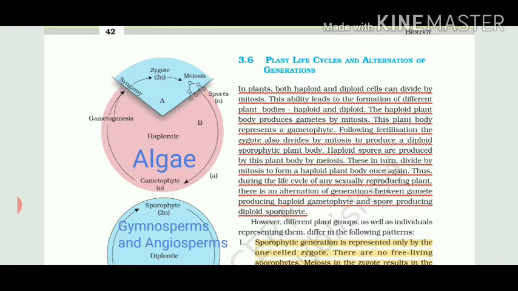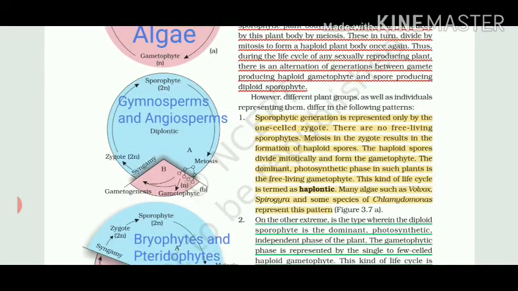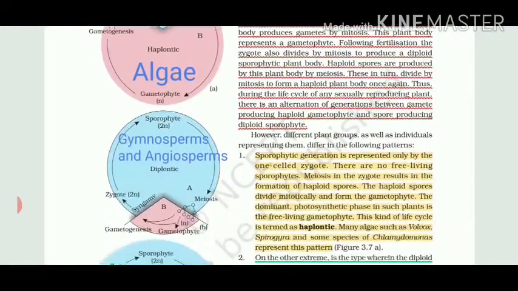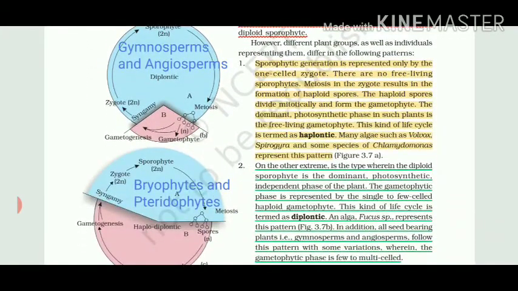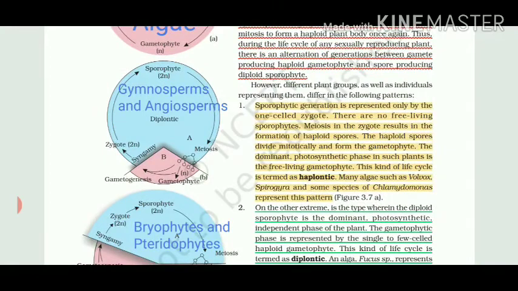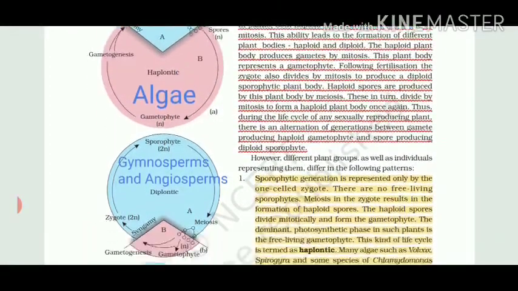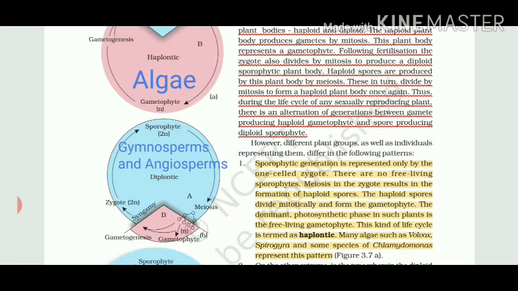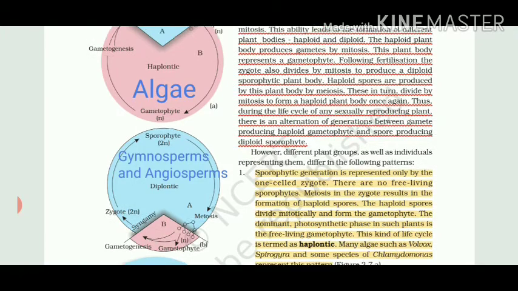Now let's come to our portion: number 1 haplontic life cycle, number 2 diplontic life cycle, and number 3 haplodiplontic life cycle. It may seem confusing, but it's very easy. Most of the algae, such as Volvox, which exists in colonial form, then Spirogyra, which you have seen in many water bodies, in ponds, rivers, at home as well, and some species of Chlamydomonas. Chlamydomonas is important because it is a unicellular alga. So it has a haplontic life cycle.